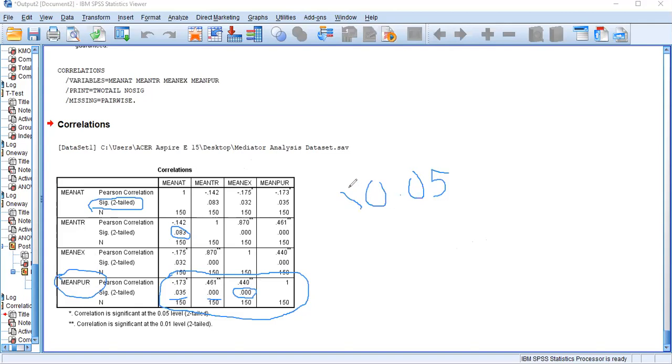The second variable is less than 0.05 and the final variable is also less than 0.05. Then you can conclude that the correlation among the dependent and independent variables is statistically significant. Why do we call it statistically significant? Because it is less than 0.05. Am I clear? Since in this last row the dependent and independent variables' Sig values are less than 0.05, you can conclude that the correlation between the dependent and independent variables is statistically significant.